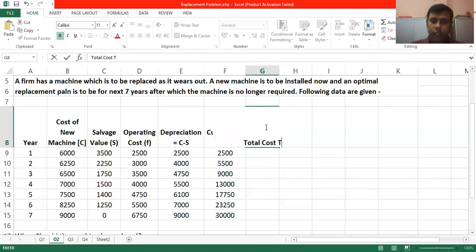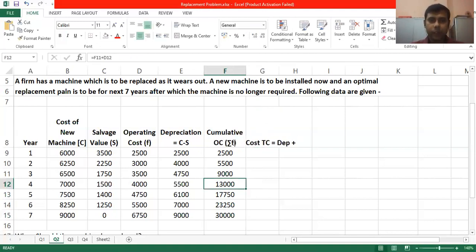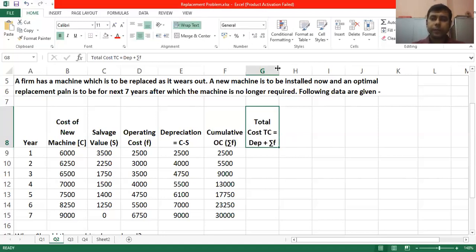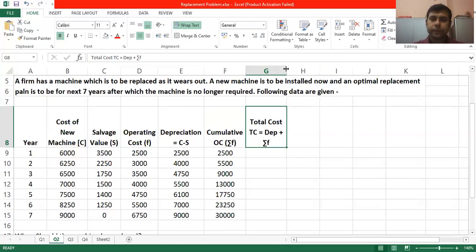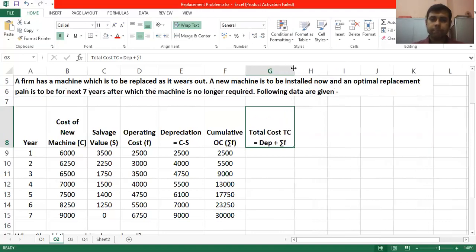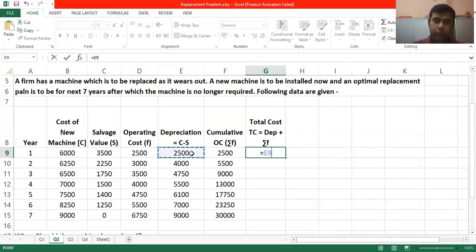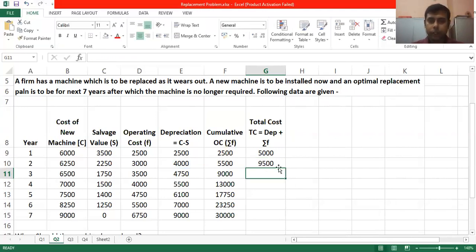Total cost TC equals depreciation plus sigma F. I'm just dragging it down, so this is my total cost.